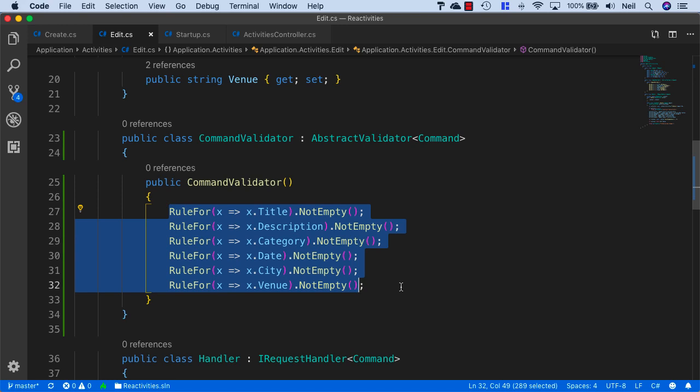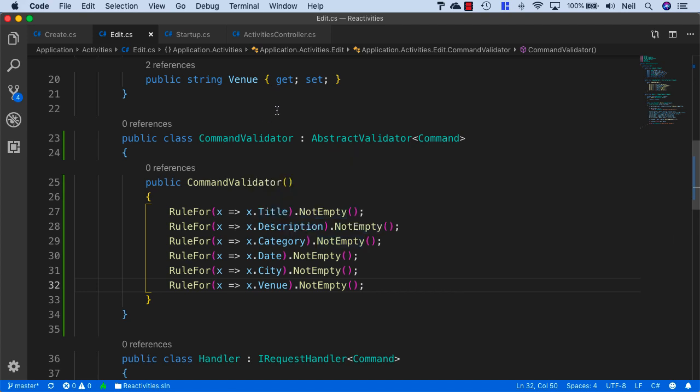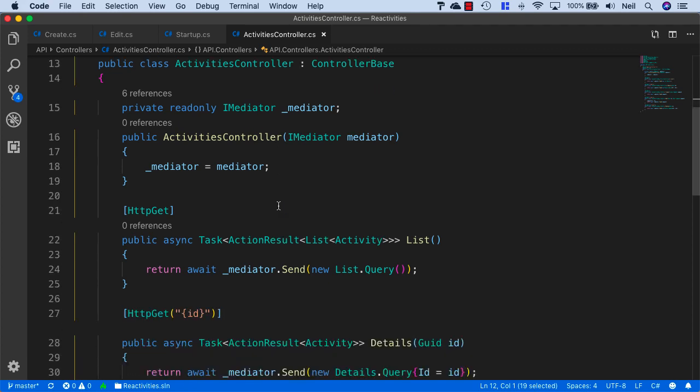But we're certainly going to look at, well, we've looked at 400 errors that we return, and we also need to look at 404s. And the question becomes, because of the nature of the way that we're architecting this application, where do we throw the errors? Where do we send the errors back? Well, our activities controller is pretty dumb. It's got one job, which is to receive HTTP requests and send out HTTP responses.